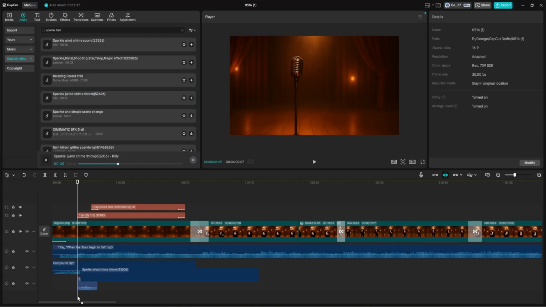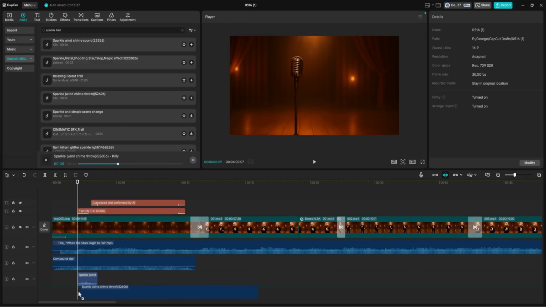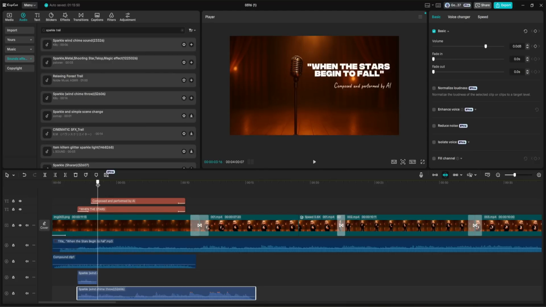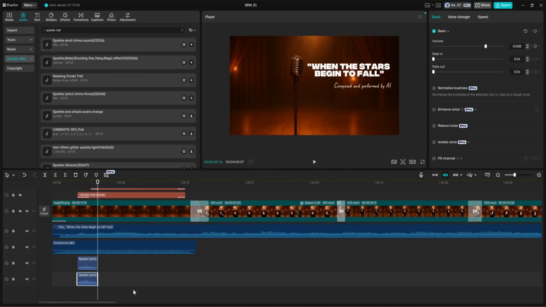I dropped it into the timeline beneath the visuals. Then I trimmed the length so it didn't run too long and lowered the volume to minus 7.6 decibels to make sure it blended gently with the music rather than overpowering it.